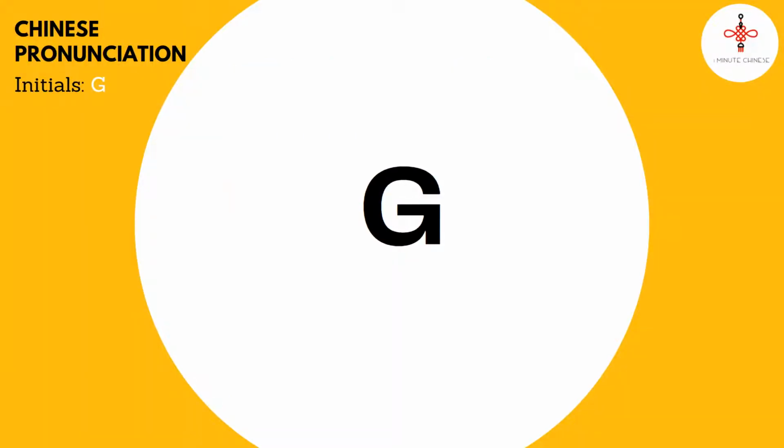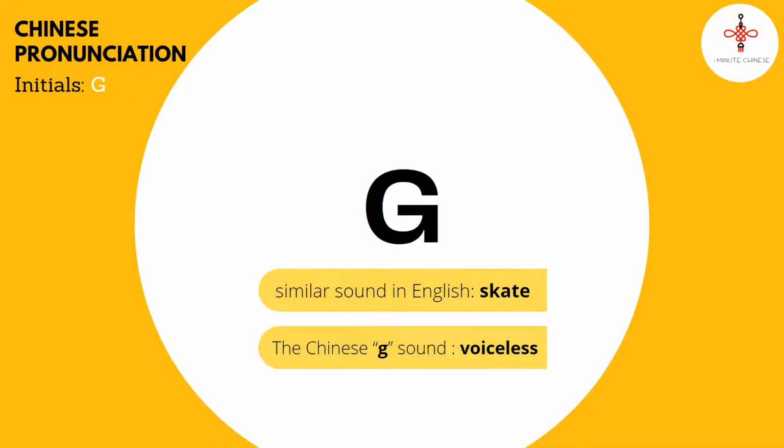When you see the English letter G in Pinyin, the pronunciation is 歌. It's like the G in the English word skate. The Chinese 歌 sound is voiceless. It's different from the G in the English word God, which is voiced.